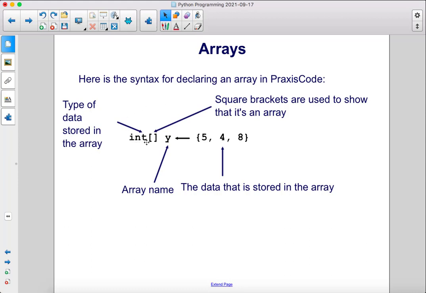We start with the data type, so the type of data that's stored in the array. Then square brackets are used to show that it is an array. Then we have the array name, we have the arrow, then inside curly braces, separated by commas, we have the data that is stored in the array.